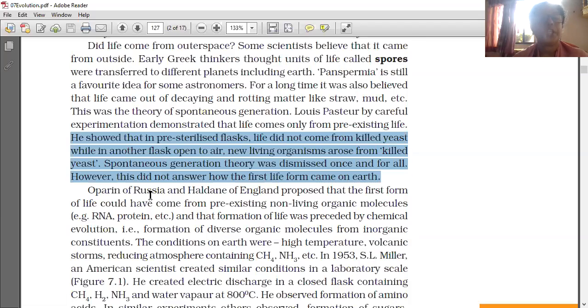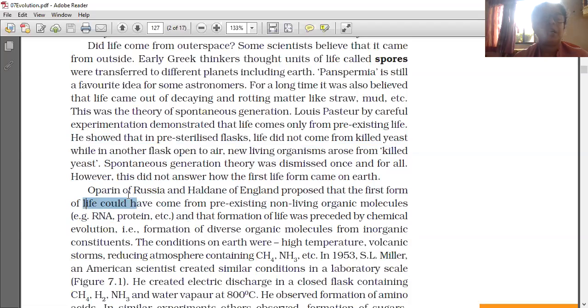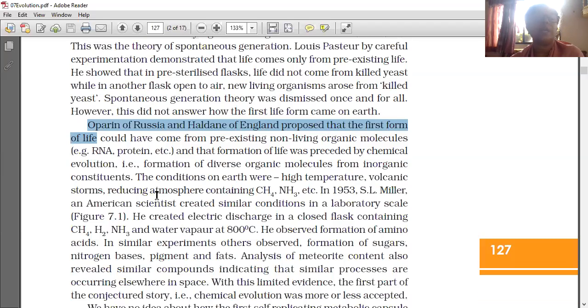Afterwards, Oparin of Russia. Now we have accepted Oparin's theory of origin of life. Oparin of Russia and Haldane of England proposed the Oparin-Haldane theory: the first form of life could have come from pre-existing non-living organic molecules, and the formation of life was preceded by chemical evolution, the formation of diverse organic molecules from inorganic constituents. The conditions of Earth were high temperature, volcanic storms, and a reducing atmosphere containing methane, ammonia, etc.